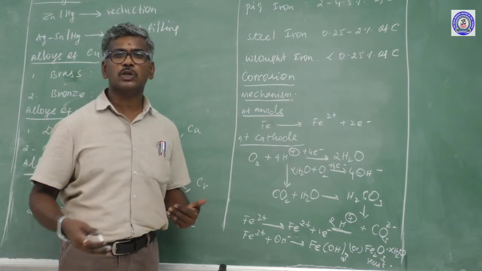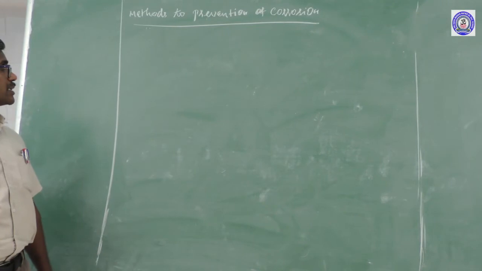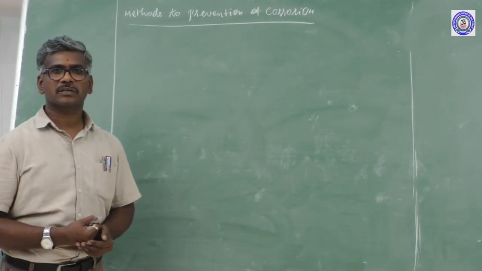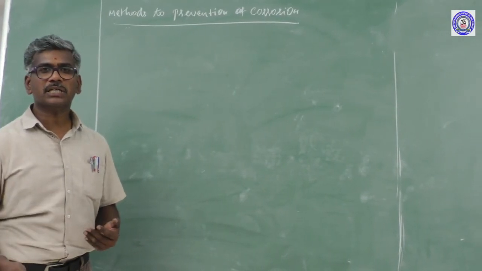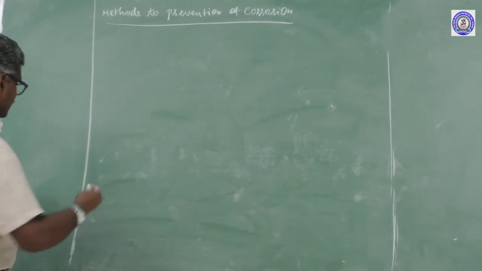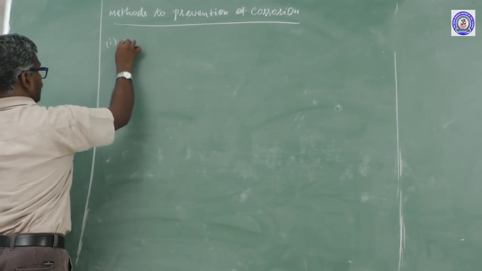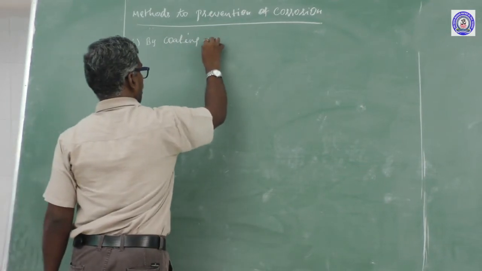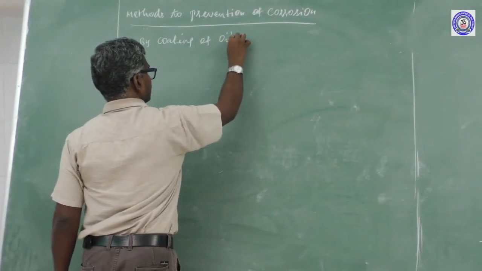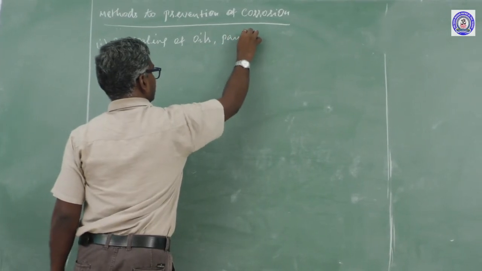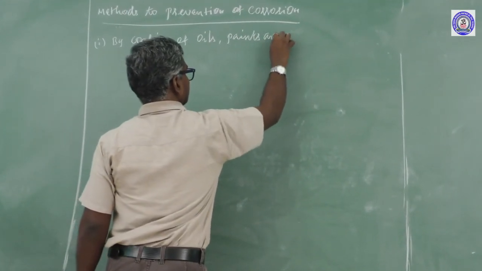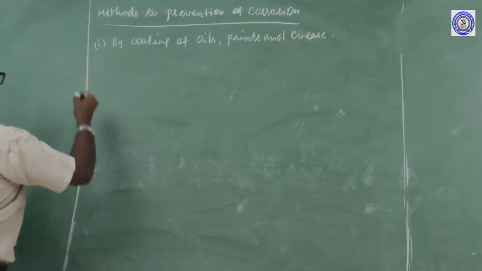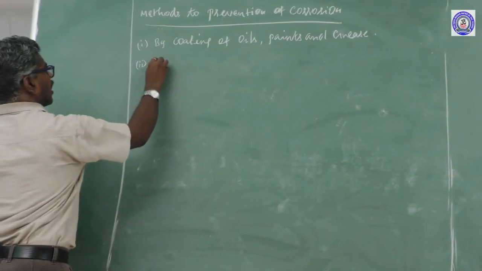Next, what are the methods to prevent corrosion? Corrosion of iron can be prevented by the following methods. First method is coating with oils, paints and grease. Second method, alloying.